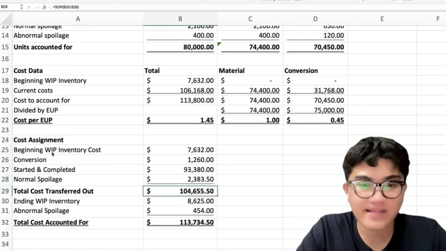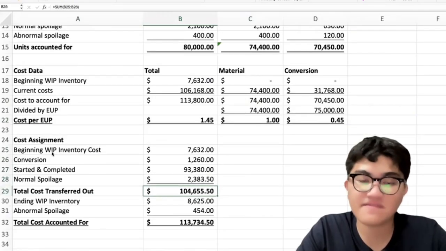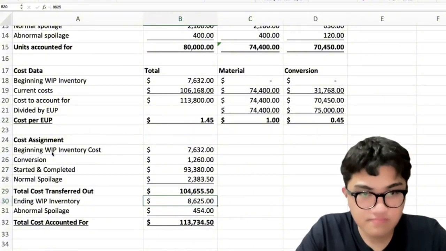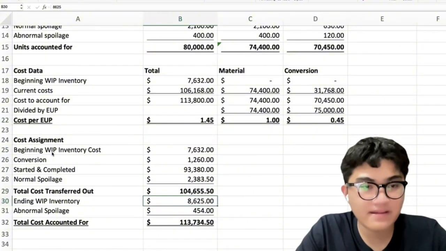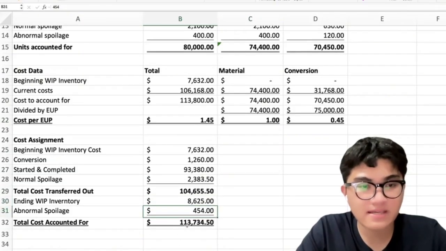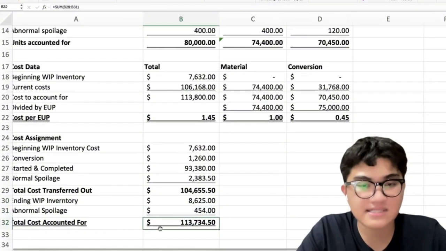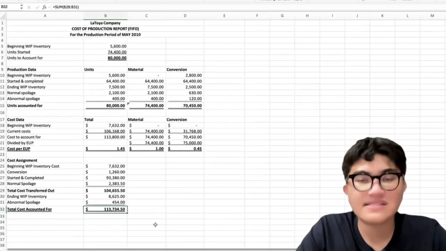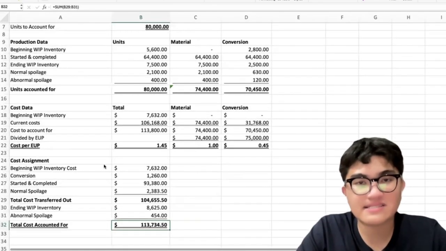Total cost transferred out, 104,655.50. We add the ending work in process inventory and abnormal spoilage. Then we will be getting the total cost accounted for of 113,734.50. Okay, so that's it, guys. Thank you so much.